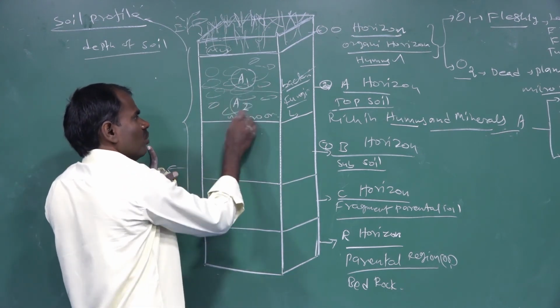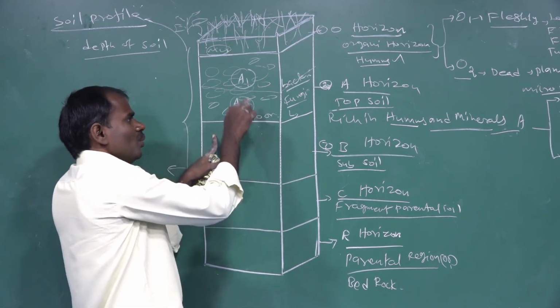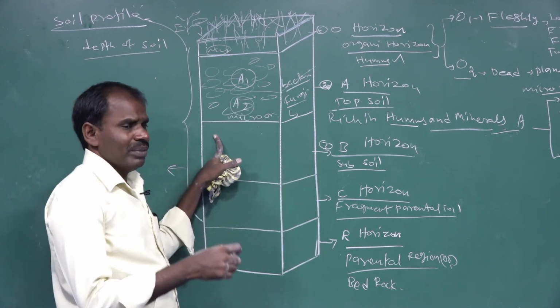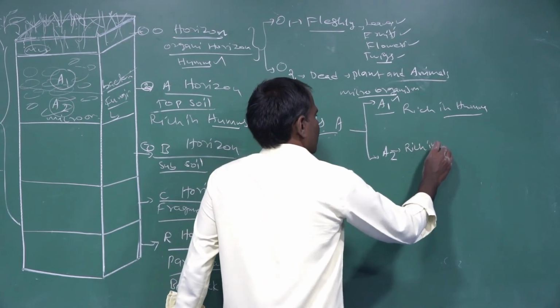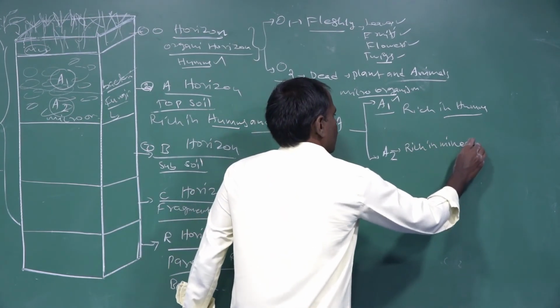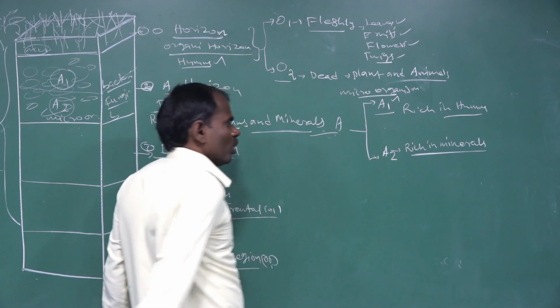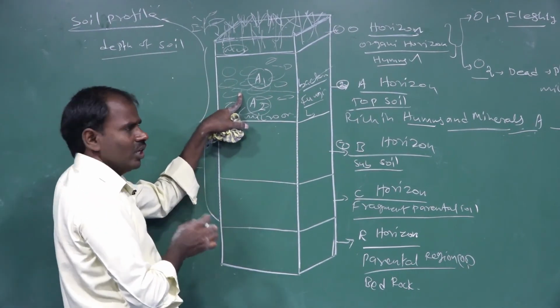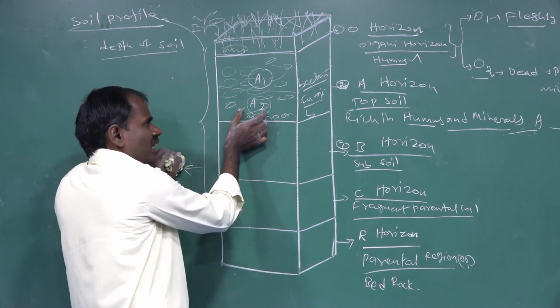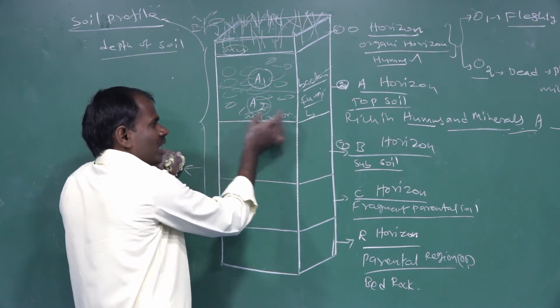The A2 horizon is composed of material decomposed by microorganisms and is rich in minerals. More mineral nutrients are found in the A2 horizon, with very small particles compared to the B horizon.